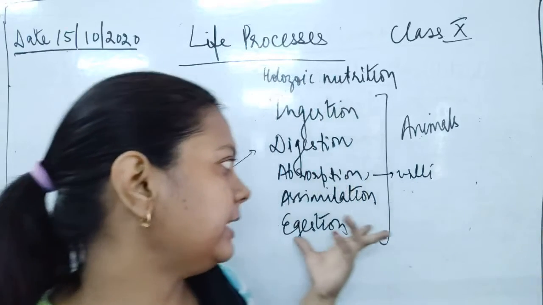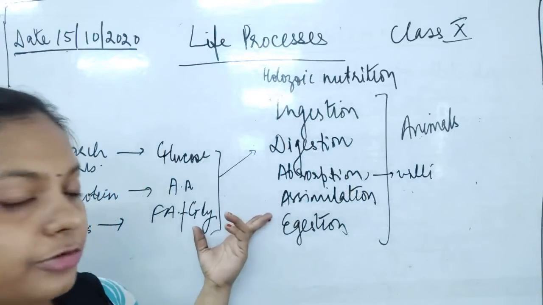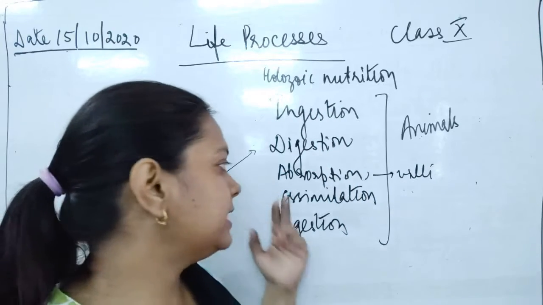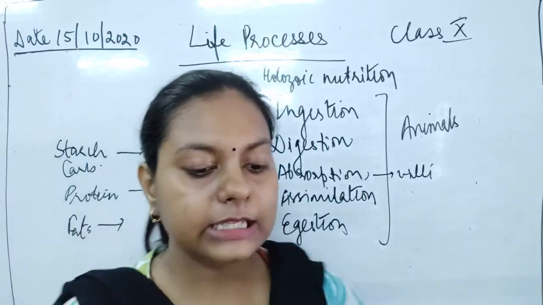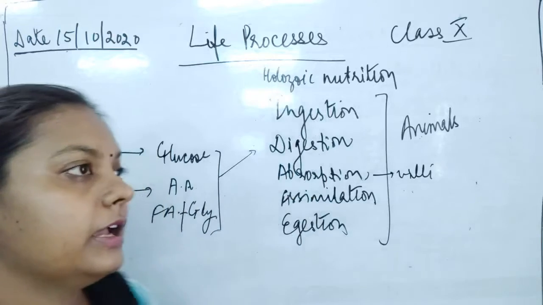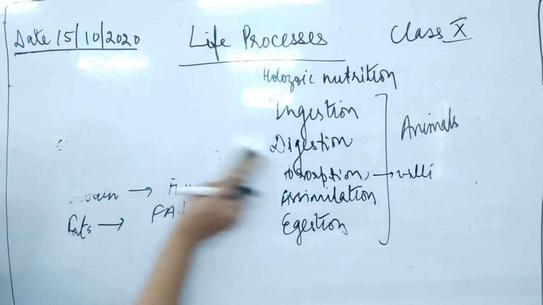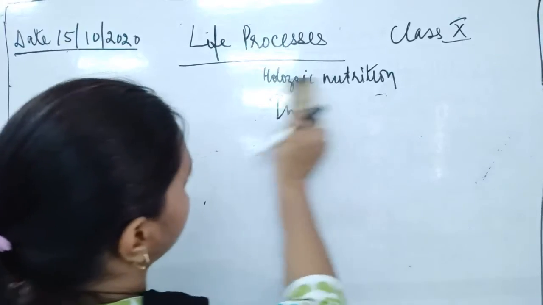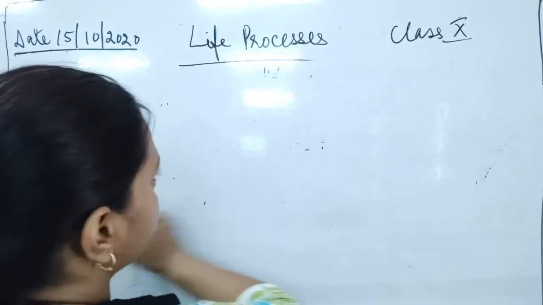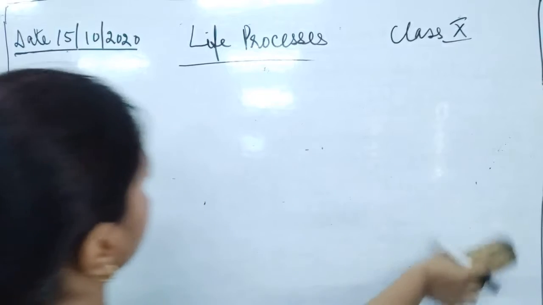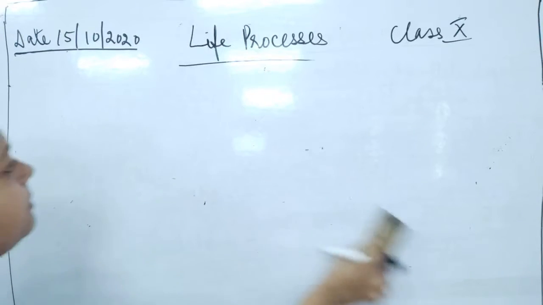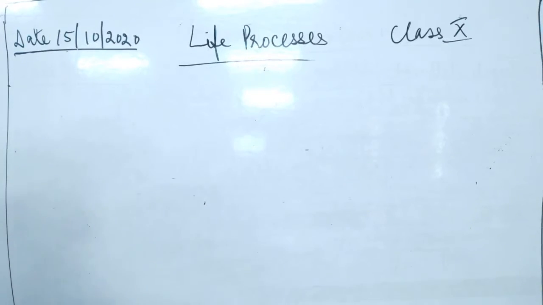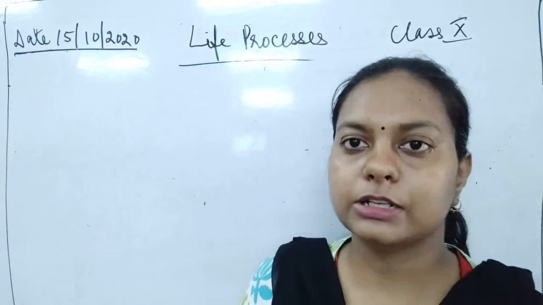The leftover waste product, after the distribution of energy, is released in the form of feces, and the waste material is thrown out of the body of the animals by the process called egestion. So this was about the complete nutrition in plants and animals, including human beings.